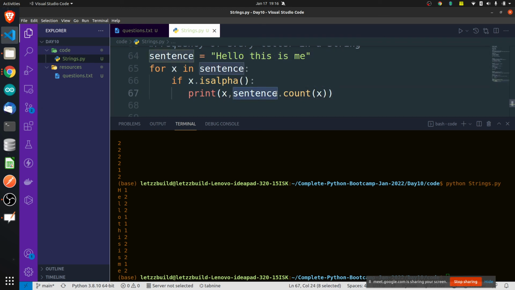check inside the sentence how many counts there are. What count is there? x. How many times this x, whatever x is going to hold, whichever alphabet it is going to hold, how many times this alphabet is going to occur, how many times it is available inside the sentence.